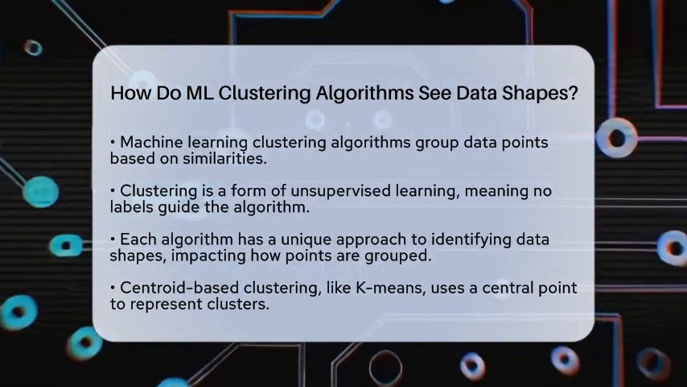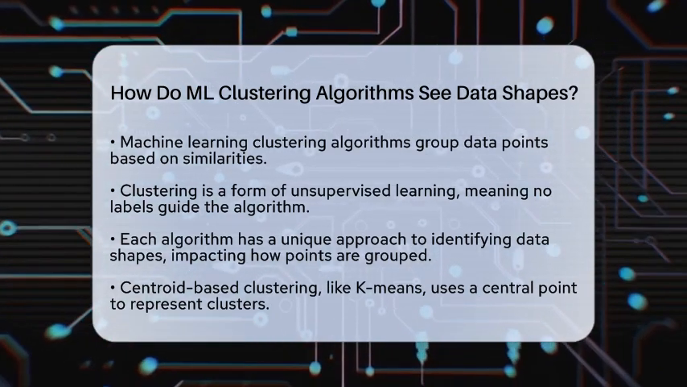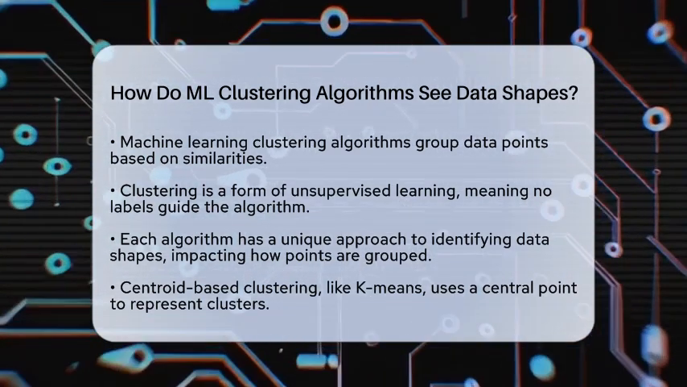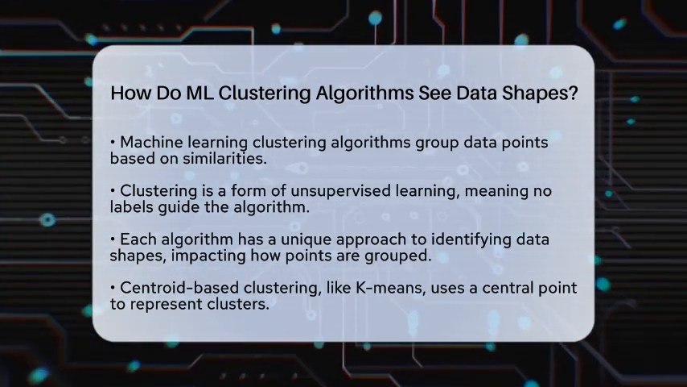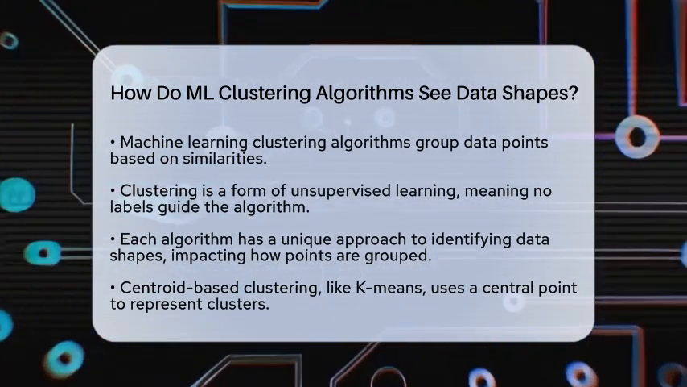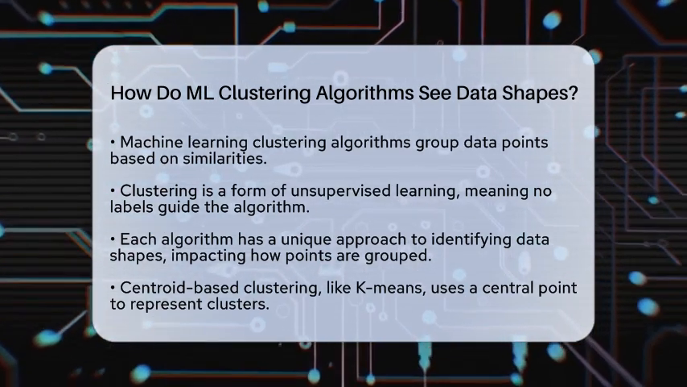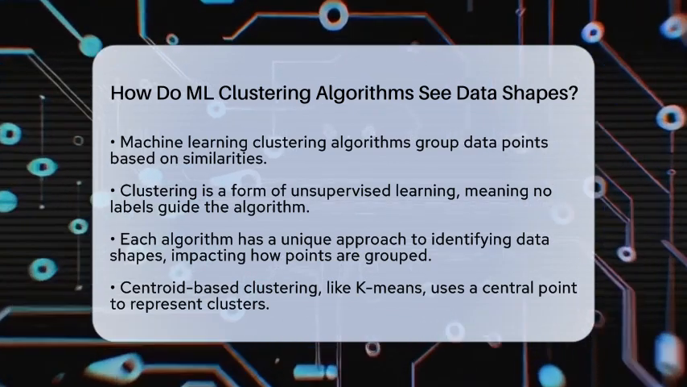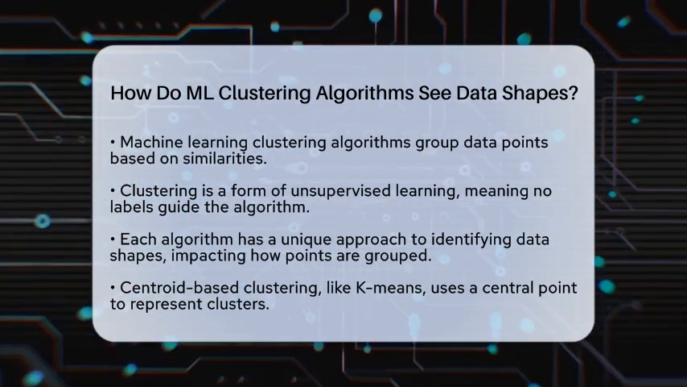Clustering is a type of unsupervised learning. This means that the algorithm looks for patterns in data without any labels telling it what to look for. Each clustering algorithm has its own method for identifying shapes in data, and this affects how it groups points together.